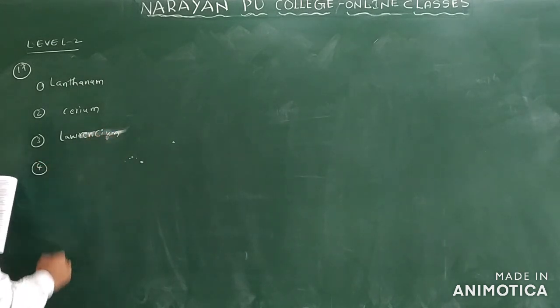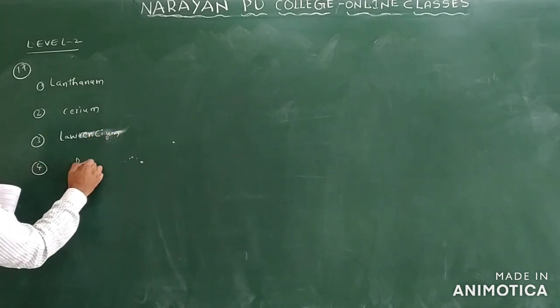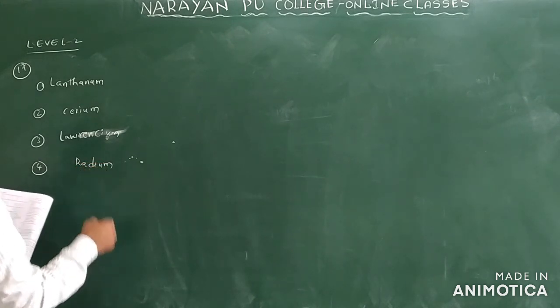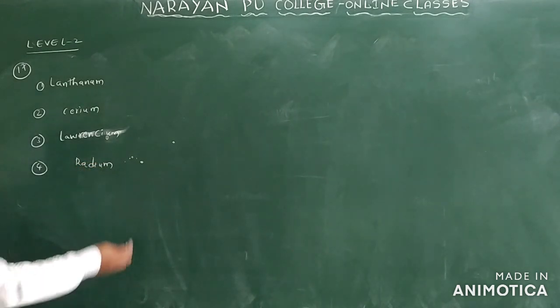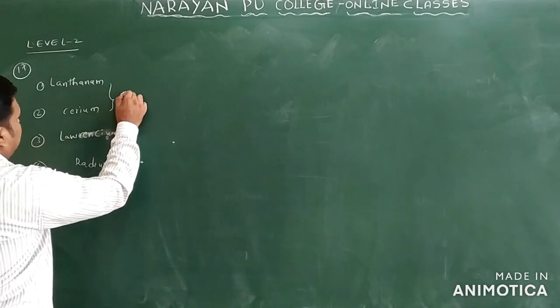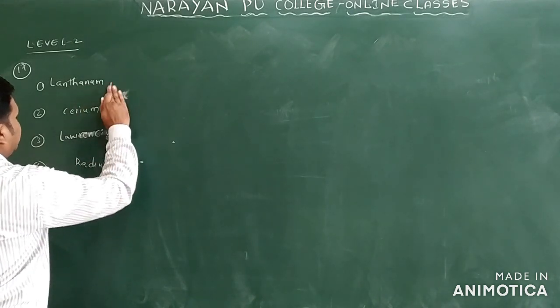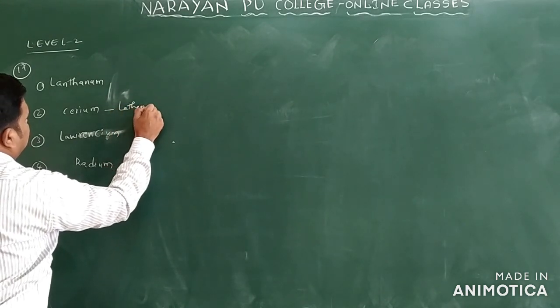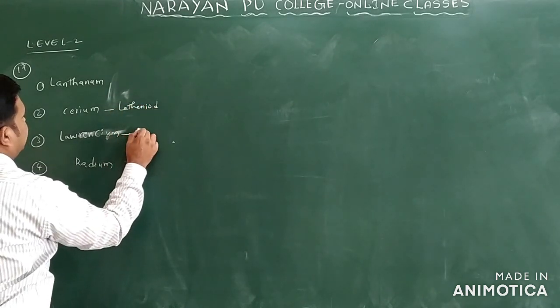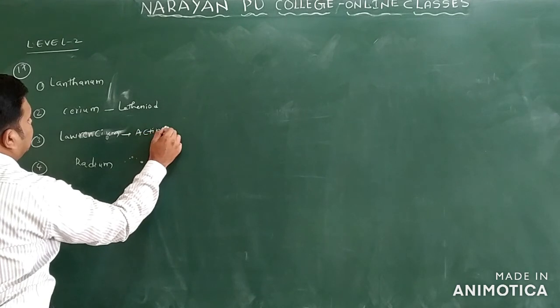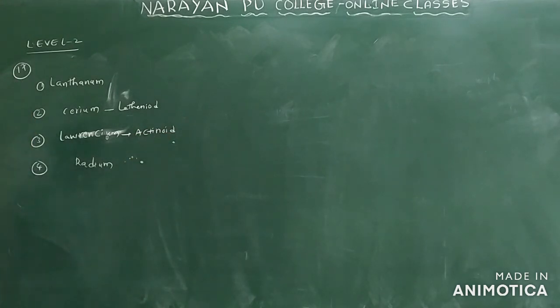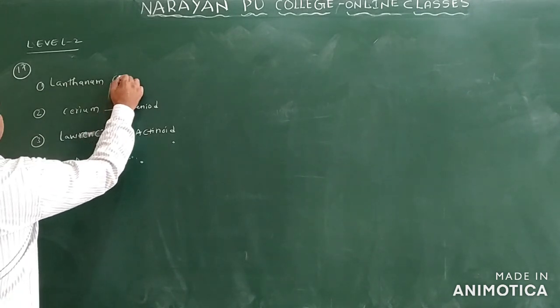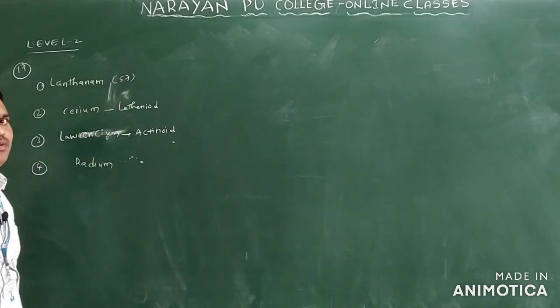And the fourth one is given as radium. Lanthanum and cerium come under the lanthanoid series, and lawrencium comes under the actinoid series. Clear? Lanthanum has atomic number 57.